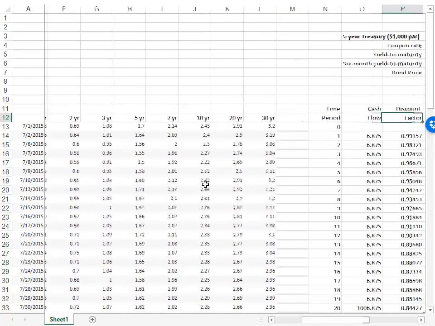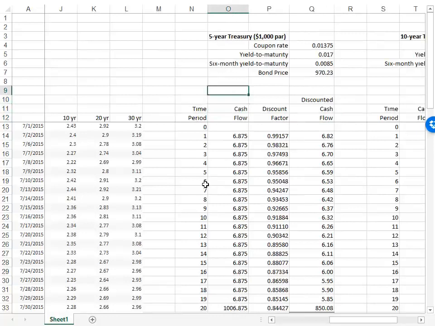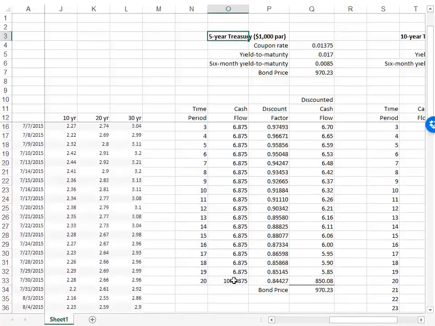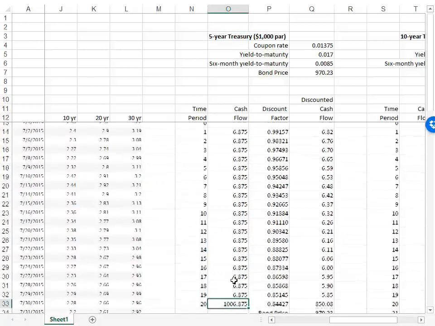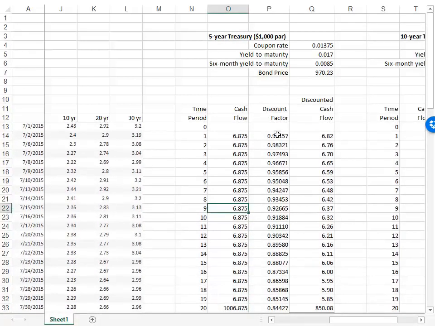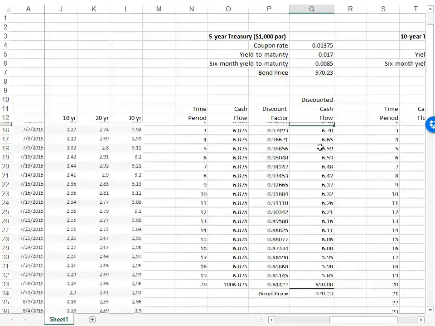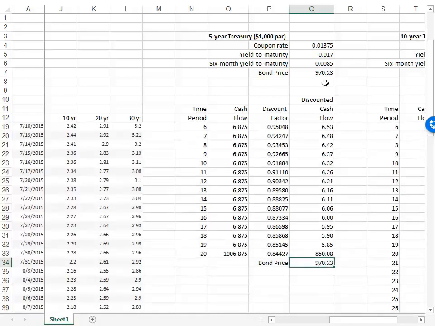Over to the right, this also includes a way of calculating a bond price for a 5-year Treasury, given $1,000 par. You can put in a coupon rate and yield to maturity, and this just follows the homework that we've done before. We calculate the cash flows. This is a 5-year Treasury, so there will be 20 semi-annual periods. We have the cash flow for each period. You can follow the formulas: discount factor, discounted cash flow, sum those up and we get the bond price.